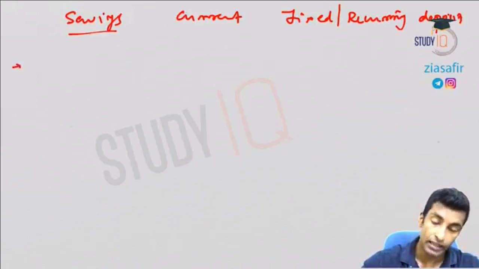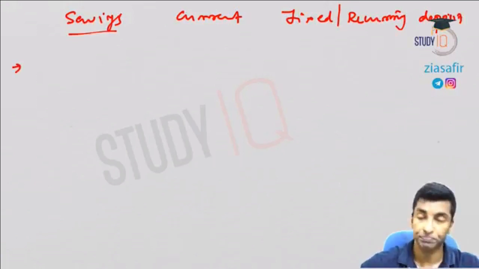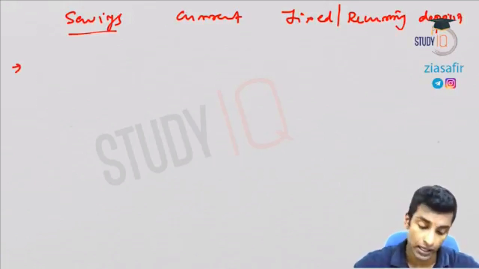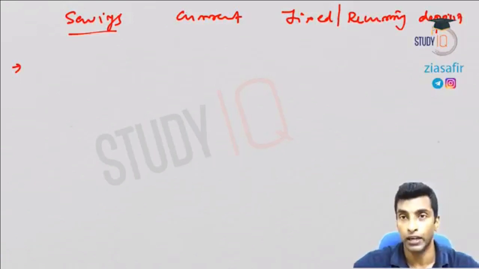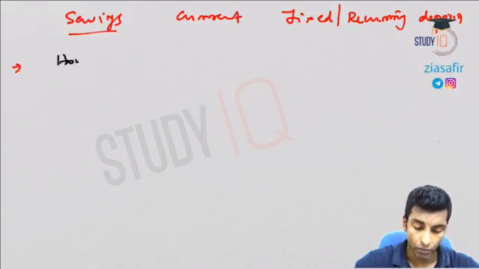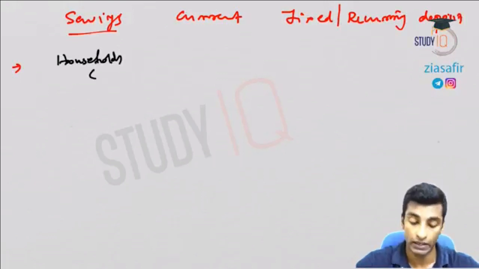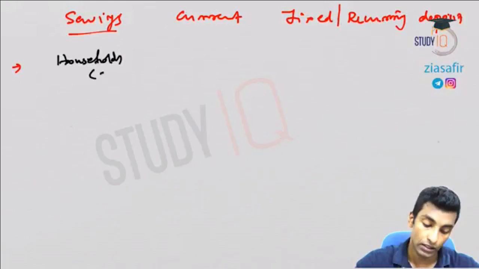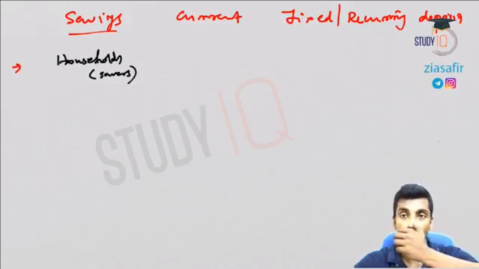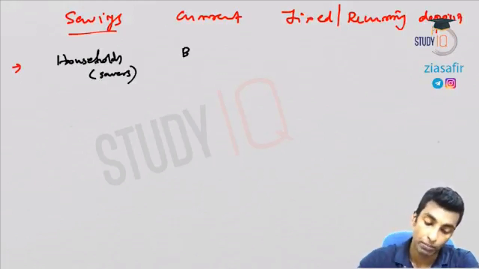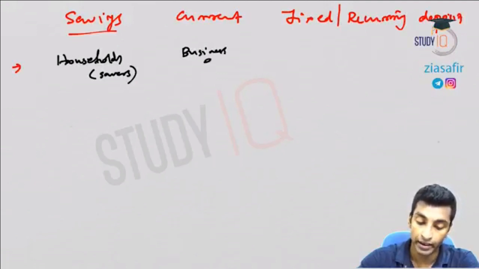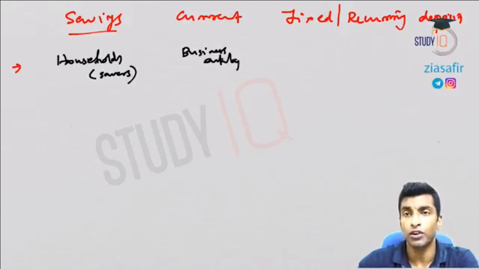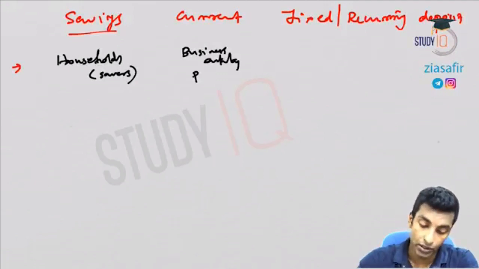Okay, so in case of savings, we'll start with this. Now the question is, who saves? Firstly, who's using these different types of accounts? Households. Most important savers are households, so they start savings account. What about current account? Current account will be by the business entity, so it can be a person or a firm.